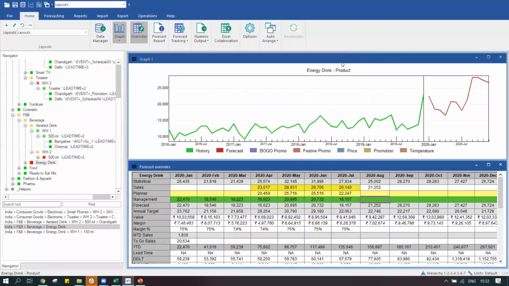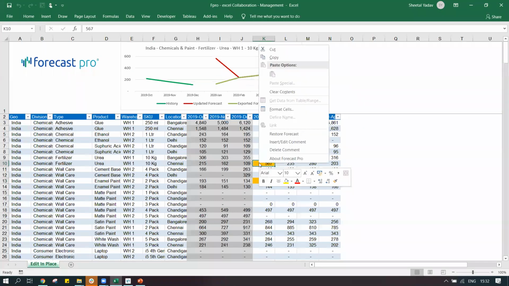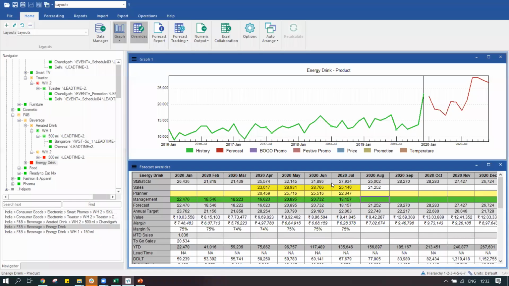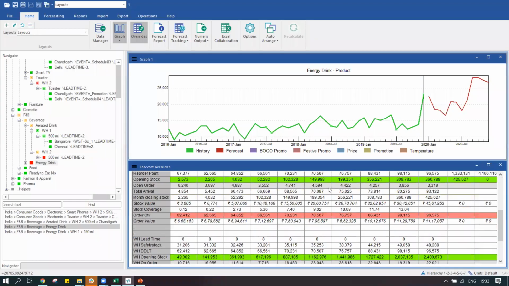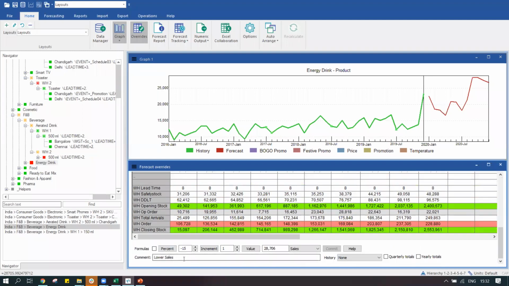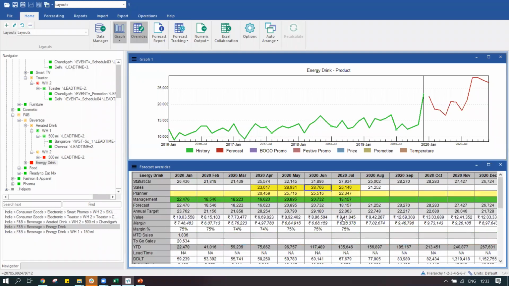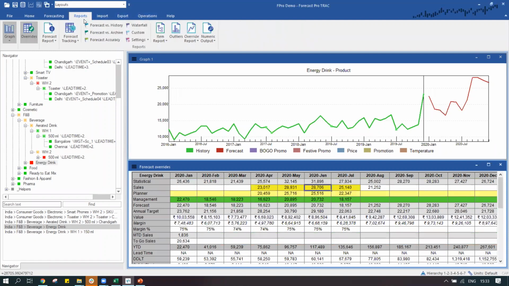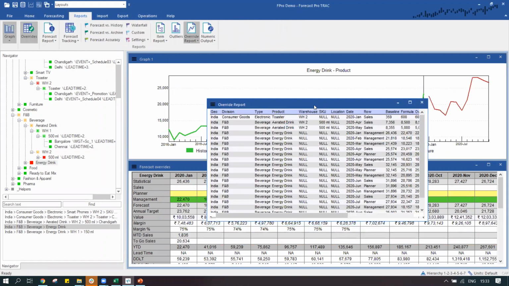So it's really easy that we distribute these reports to our sales team. They make the update in the Excel files. Also, they can put their comments, and everything would get exported or imported back in the system. We can check the information why the change was made. In this case, the comment says that if there is lower demand or lower sale expected, and we can similarly view the information in one shot in the Excel in these reports.